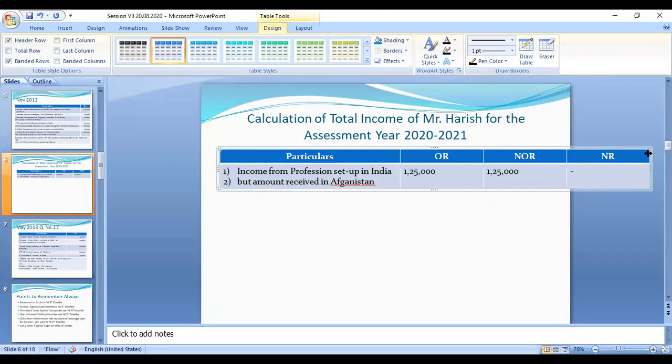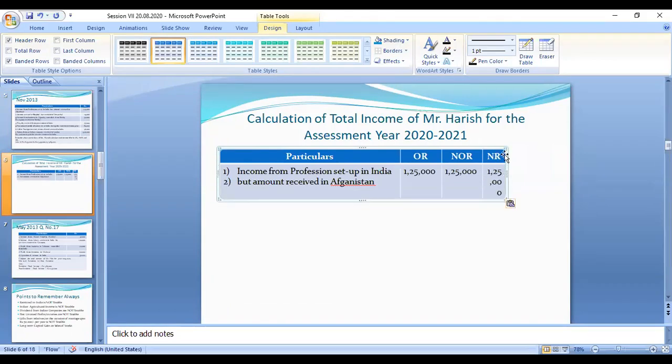This is income from Pakistan only, so it is not Indian income or income received in India. So this amount is not taxable for this person.